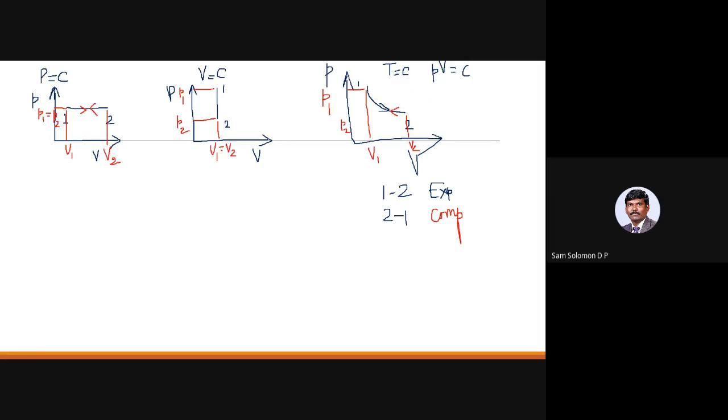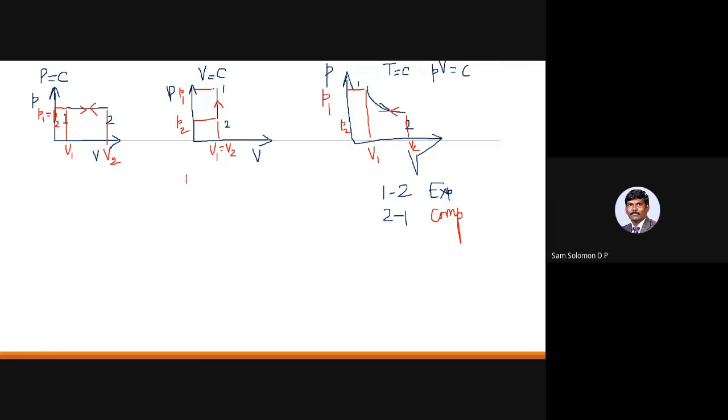And if you look at a constant volume process, if the pressure increases, if you are moving from 1 to 2, that is heat addition. When heat is added, the volume does not change, which means your pressure should increase. If it is heat rejection, your volume does not change, which means your pressure drops. So heat addition means upwards, heat rejection means downwards. These are some of the points which you can know.